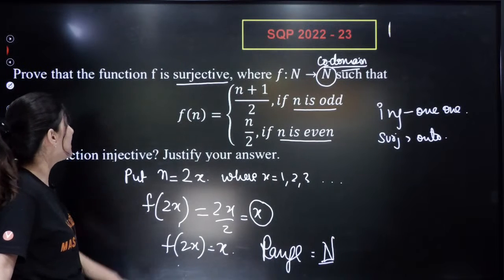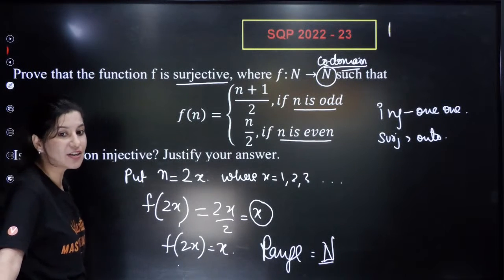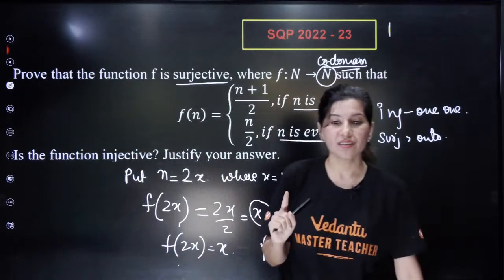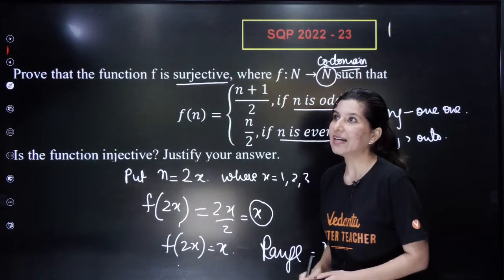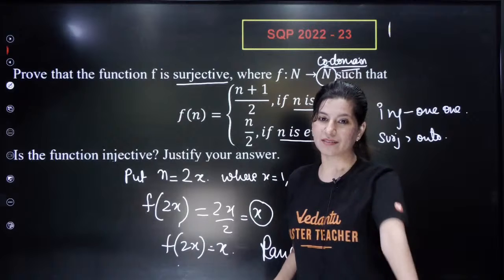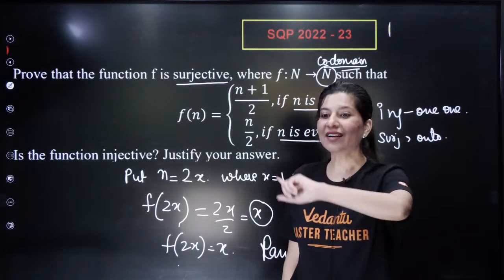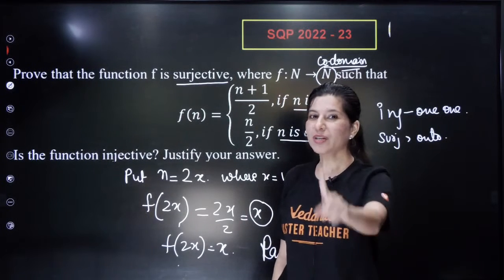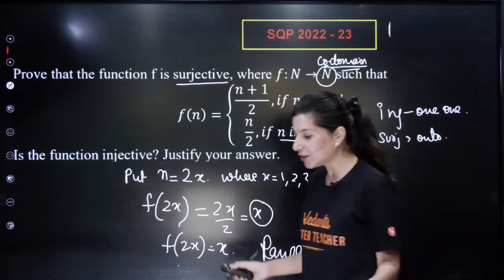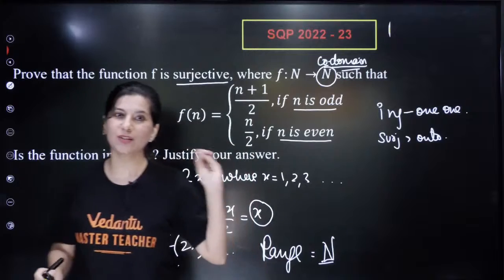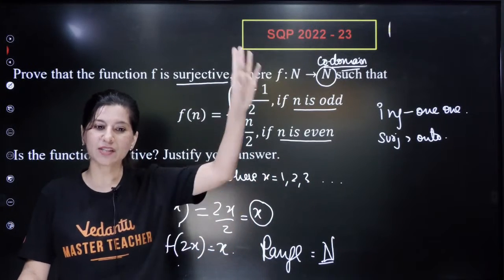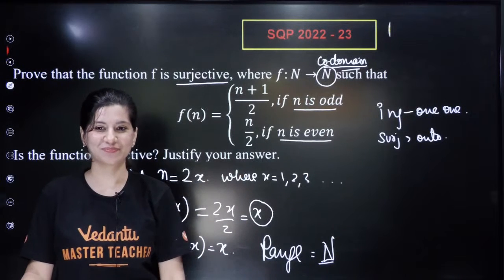Now, is the function injective? Okay. Who was there with me when I told you that to prove someone wrong, to prove that ma'am is a liar, you need just one thing. No matter how many good things I do, no matter how 100 things I do, you just have to prove that this one thing ma'am has done wrong, so you are absolutely top to bottom wrong.